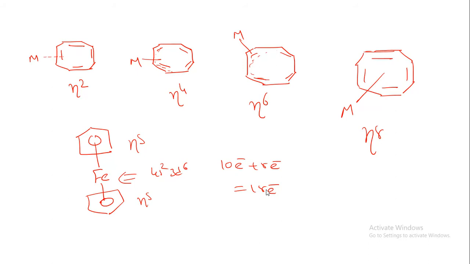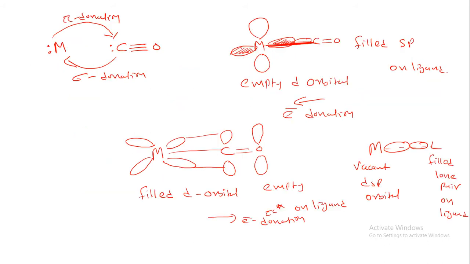So this is the basic terminology for how we can proceed with organometallic chemistry. Now what is organometallic chemistry and how is the bond formed between the metal as well as the ligand? Let us understand organometallic chemistry via this diagram, this basic fundamental knowledge of how the metal and ligand can interact.